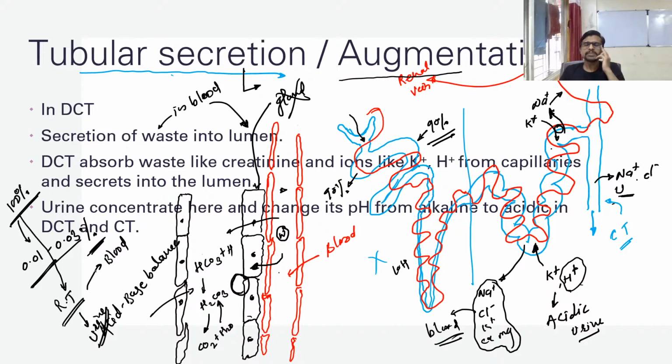But we know if there is any vitamin which is water soluble and you take it in excess, it should move out of the body with your urine. So any material which is in excess in the body and is soluble in water can leave your body with the urine.